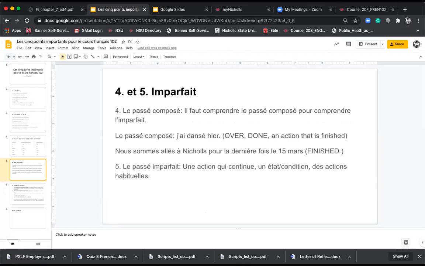Le passé composé est le premier temps que nous comprenons en français. Il faut comprendre le passé composé pour comprendre l'imparfait. You have to understand the passé composé in French to get the imparfait. The passé composé is an action that is done and over, it's finished, it's gone.